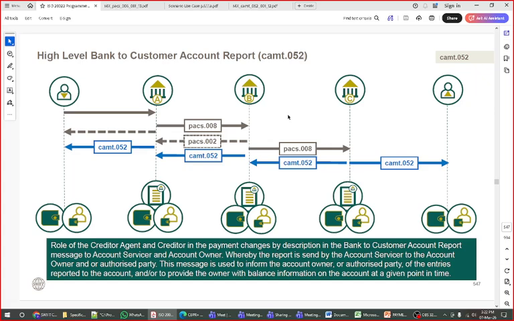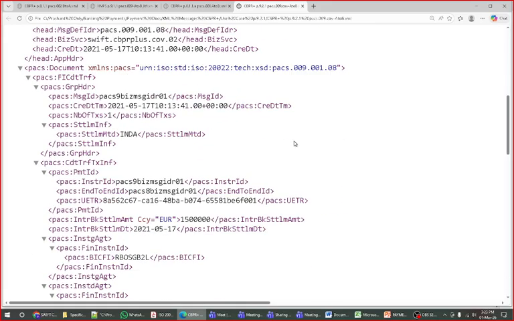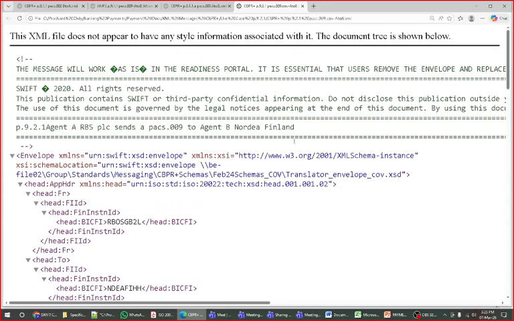So for example, bank B has sent the CAMT 52 to A. In which format is bank A getting it? Like how will the bank know? It is in XML format.